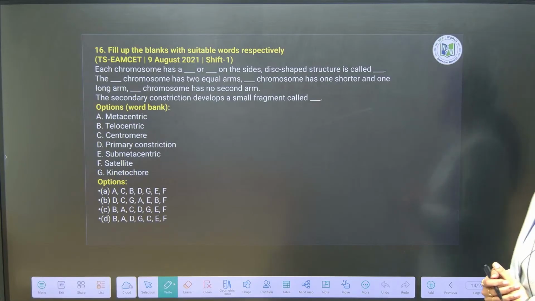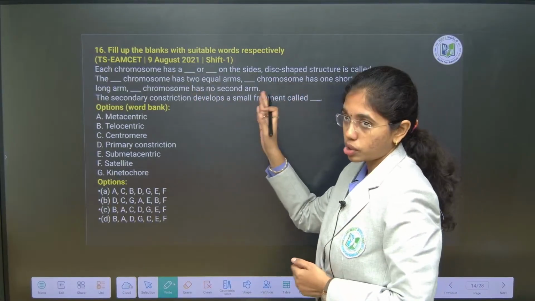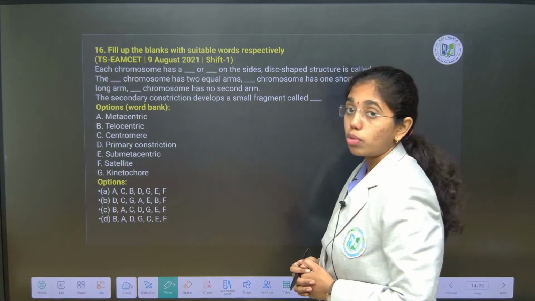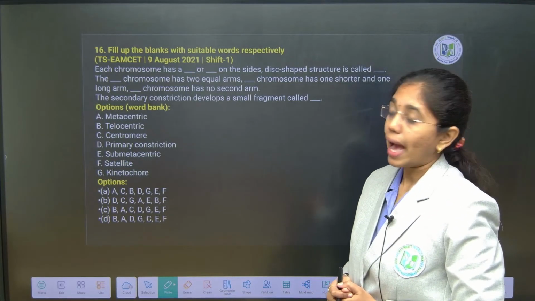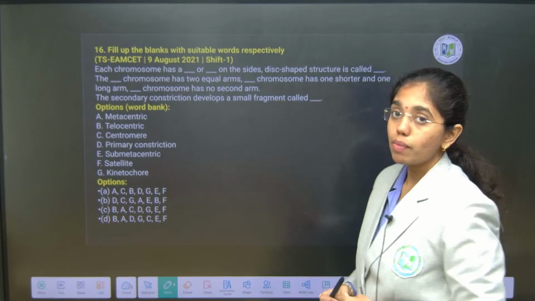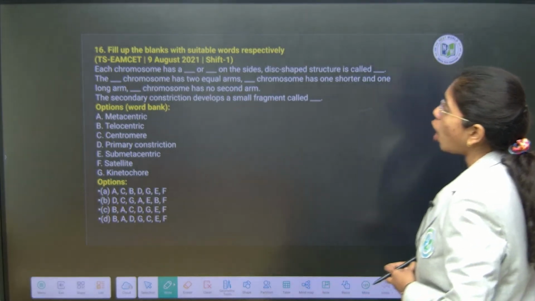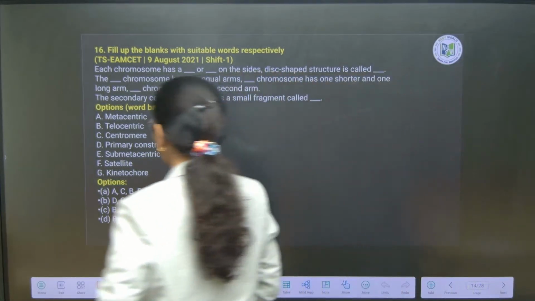Very important, paragraph based questions. So here we go with chromosome structures. Chromosome shapes are clearly visible in which phase of cell division? Anaphase of cell division, right? So here you see each chromosome has a dash on the sides. What do they have on sides?